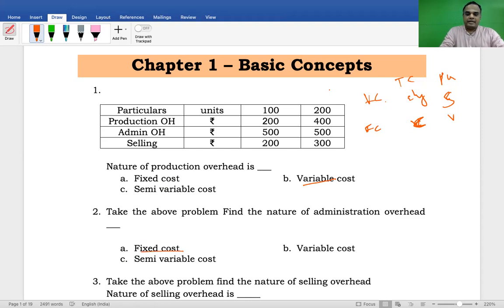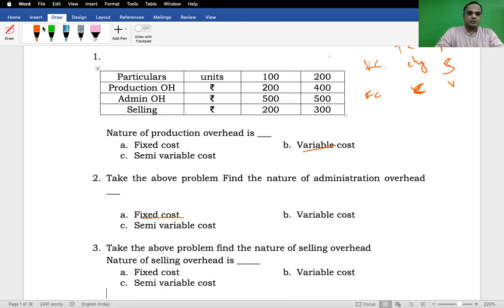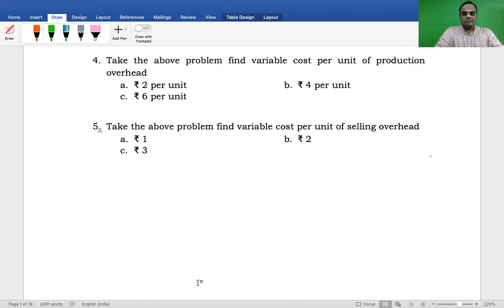Okay. Then, with respect to selling overhead, question number 3. Selling overhead for 100 units is 200, so for 200 units it was supposed to be 400. Am I right? Therefore, it does not vary proportionately. Both for 100 units and 200 units if the cost remained the same, 200 rupees or 300 rupees, then it would be called fixed cost. Therefore, selling expenses are neither fully fixed nor fully variable. Therefore, that comes under semi-variable cost. So the answer for the third one is semi-variable cost, because it is partly fixed in nature and partly variable in nature.